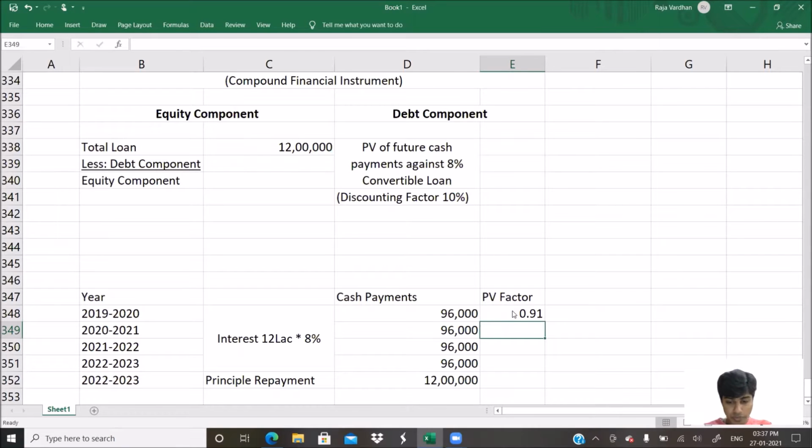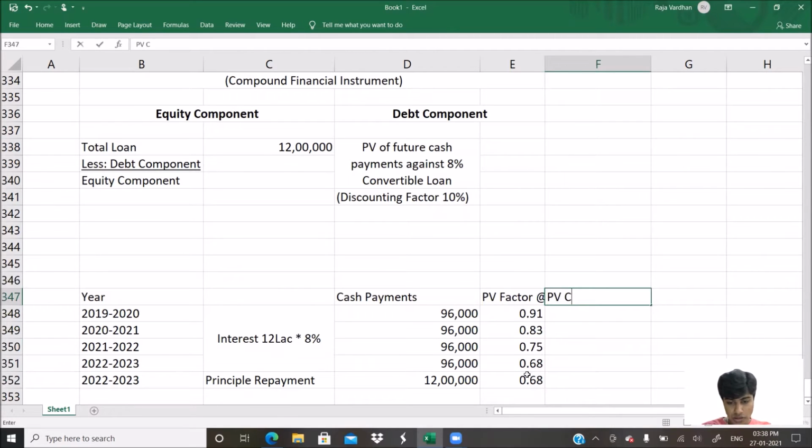0.91. Then we have 0.83, 0.75 and 0.68. Very important factor, very important thing, present value factor at 10%. At 10%, note that. Then here also it will be 0.68 all by itself. Year 4, isn't it? Now the present value cash flows.